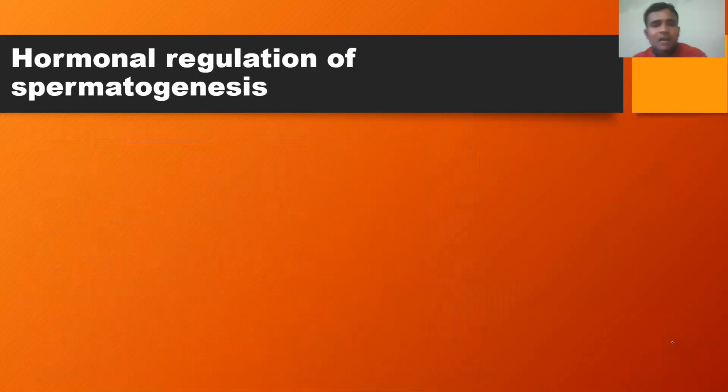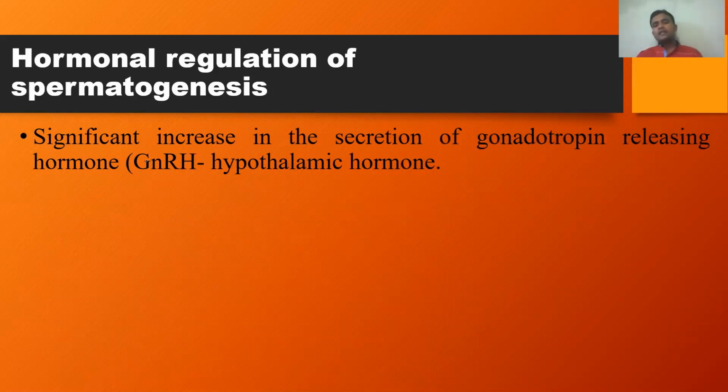Now let us see the hormonal regulation of spermatogenesis. All the reproductive processes are controlled by hormones. There is a significant increase in the secretion of GnRH, gonadotropin releasing hormone, a hypothalamic hormone, at puberty. So when the male individual attains sexual maturity or puberty, there is a significant increase in the secretion of gonadotropin releasing hormone called GnRH.